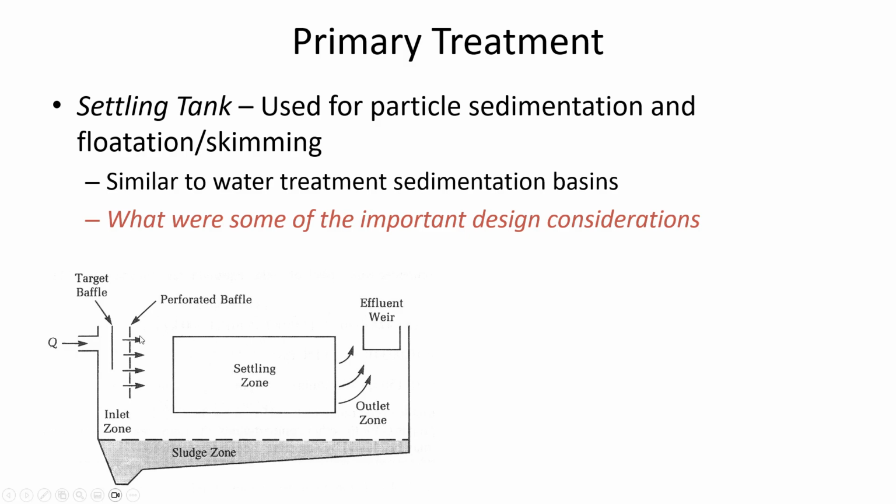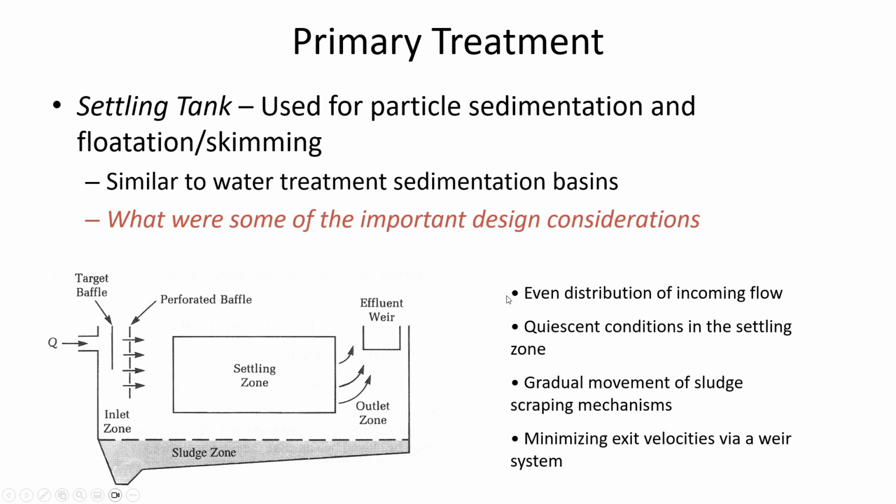And so having a baffle of some sort to ensure that there's no inflowing jet of water, because water is transported from one place to another, typically through either pipes or through channels at high velocities, and so we have to have a way to diffuse the flow without interfering with a quiescent settling zone.